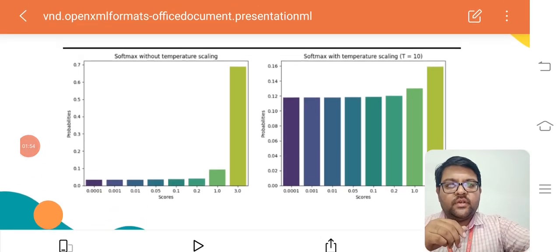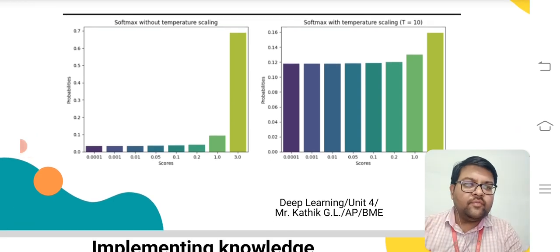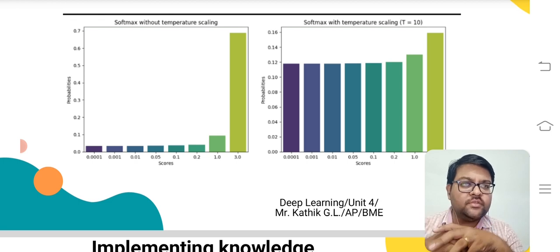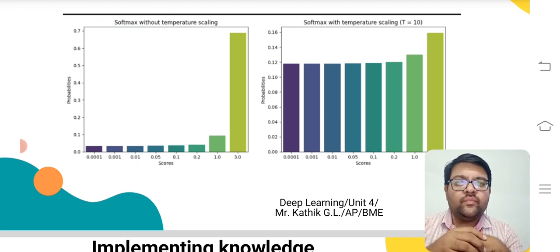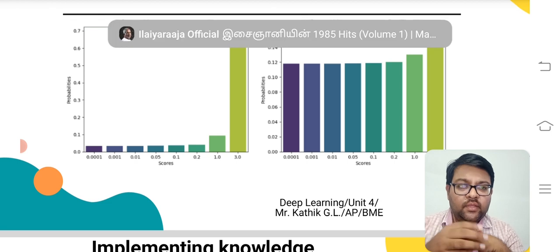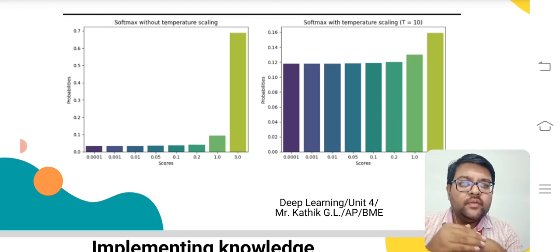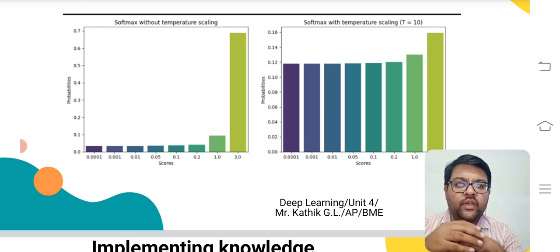This can be represented in the form of a bar graph. You can see in the slide. The first bar graph is softmax without temperature scaling, and the next bar graph is softmax with temperature scaling with T equal to 10. Without temperature scaling, we can see there is a high rise of probability at score 3, whereas for all the other scores the probability is very less.